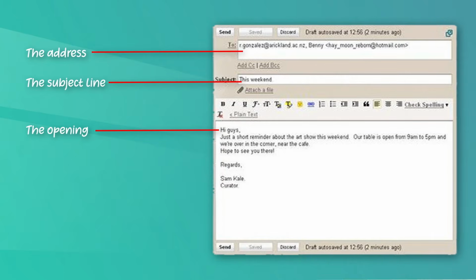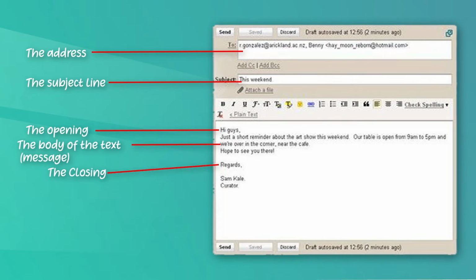Then after that you write your message, what you are going to convey using this email. And after the message, you need to end your email. And when you are ending it, you have to have a closing. The closing would be something like regards or best regards or even the word love. And then to end, you can write your name or your signature.